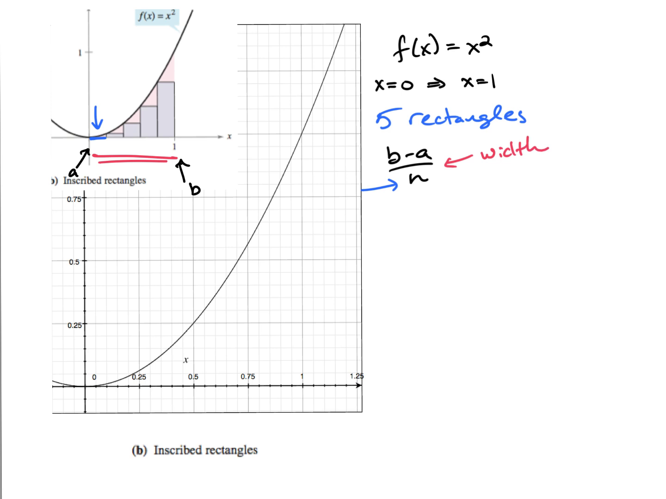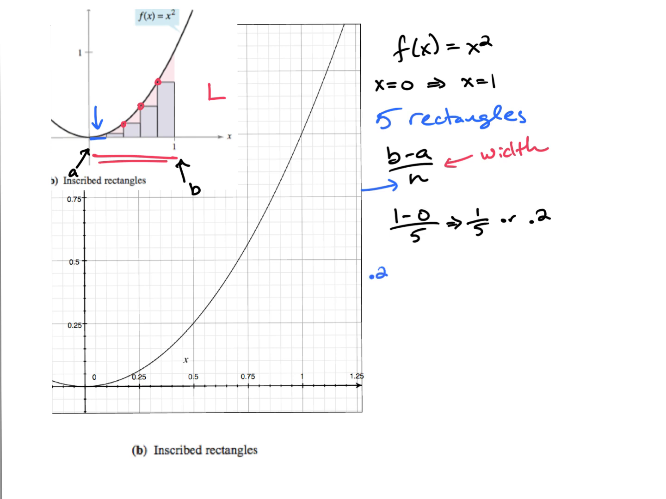So my b is where you go, 1, minus where I started, 0, over how many partitions? 5. And so my width is 1/5, or if you go decimal style, 0.2. We're going to approximate using these inscribed rectangles. Is this a left or a right, by the way? This is a left, because which side touches the curve? The left. That's why it's called a left. So my width is 0.2.